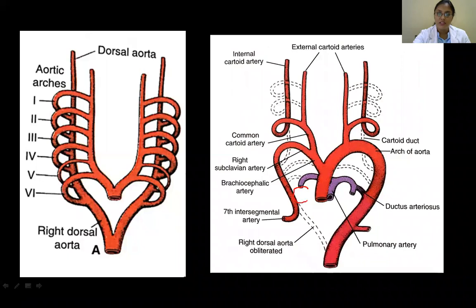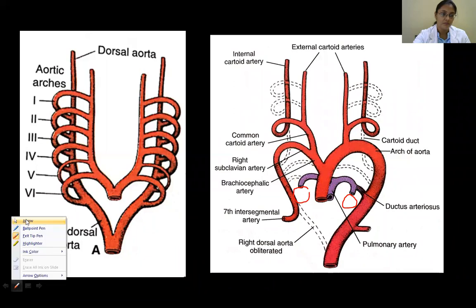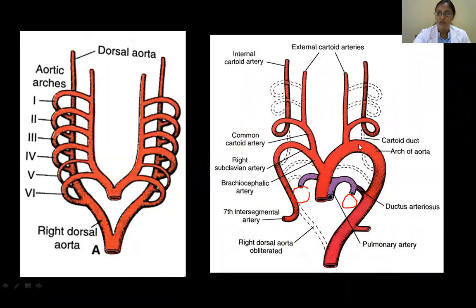So this will be the developing lung bud. So this will go towards the lung bud. So this is no more required. So this is lost. But here still there's a communication. So this is what originally it looks like. Later after remodeling, this is what is happening. So there are certain of the arches which are being lost, and some blood vessels which are now newly forming here. So we have to know what they are.